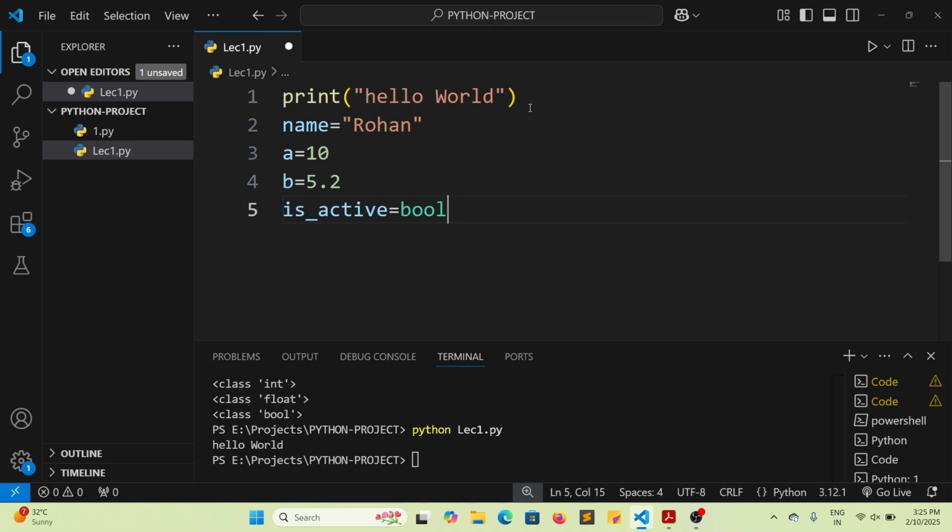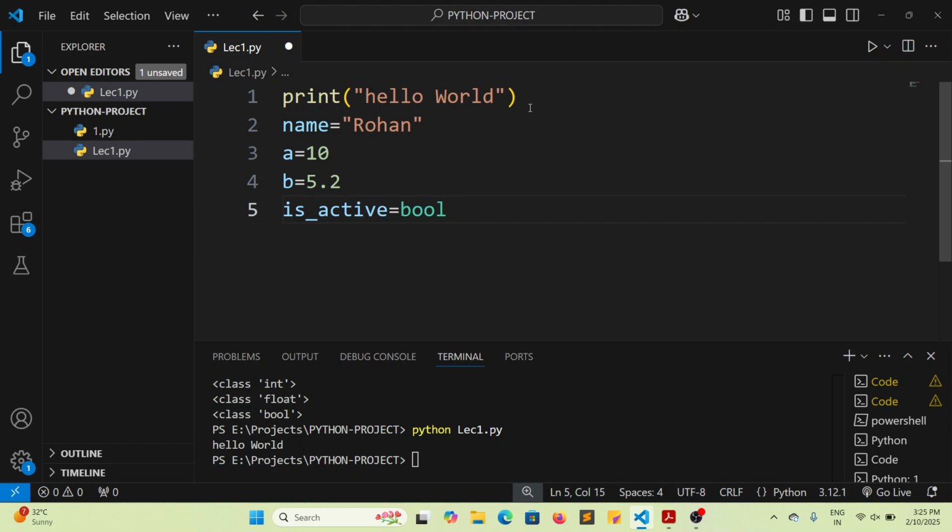Now no need to mention what type the variable name is. No need to mention what type a is. B, and is_active, there is no need to mention whether it is an integer, a floating point, a string, or a boolean value. No need to mention it. Just give the variable name and give the value of that particular variable, right?